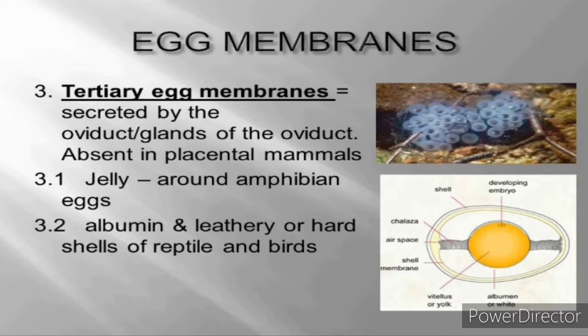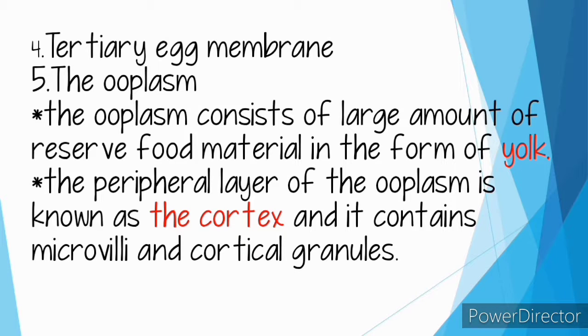So, the ooplasm. The cytoplasm of the egg cell is known as ooplasm. The ooplasm consists of a large amount of reserve food material in the form of yolk. It is also composed of lipoprotein, pigment granules, water, RNA, ribosomes, mitochondria, and various other cellular inclusions.